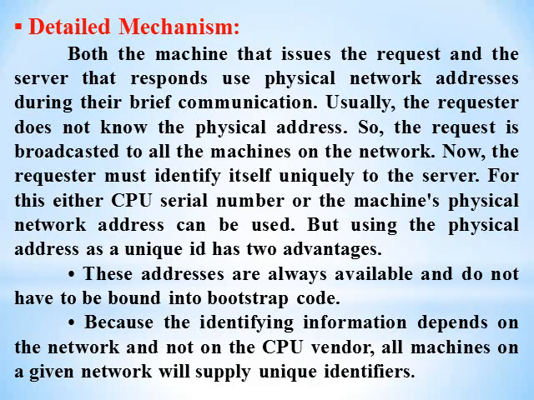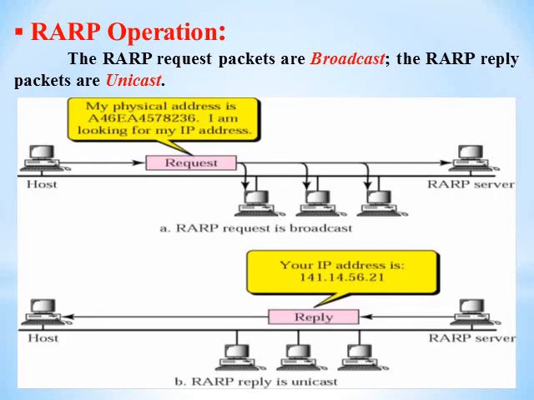But using the physical address as a unique ID has two advantages. First, these addresses are always available and do not have to be bound into bootstrap code. The second advantage is that because the identifying information depends on the network and not on the CPU vendor, all machines on a given network will supply unique identifiers.